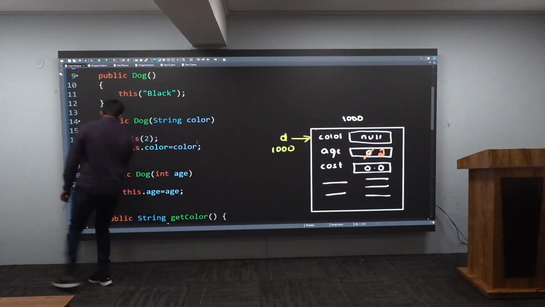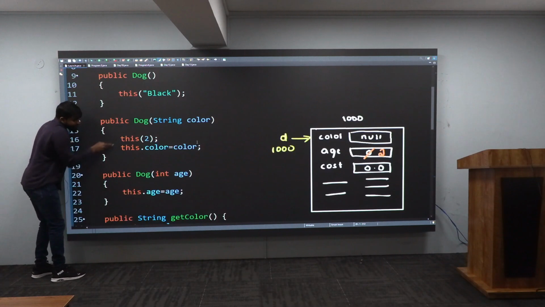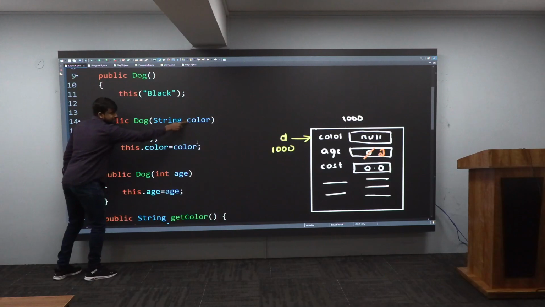After this, there is a closure. If there is a closure, control will leave. Where will it go? Where it came from. Can you please tell me where it came from? It came from here. It will go back here. After this statement, which is my next statement? This statement. Now color, you are giving it to this dot color. Where is color? It is here. So who is having that color? This fellow. What color will he be having?